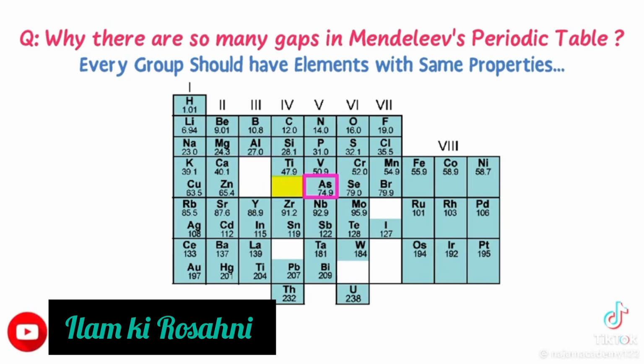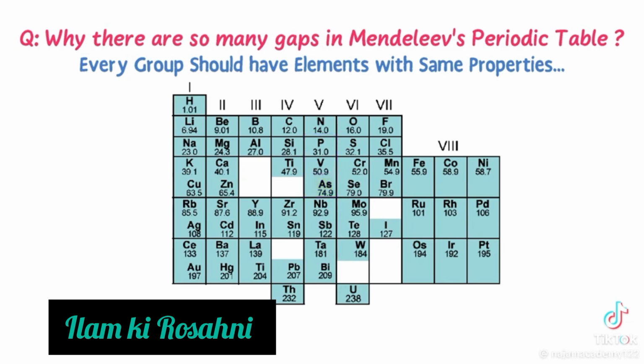Secondly, he wanted to place arsenic below titanium. But he observed that arsenic also has different properties than titanium. So he again left a gap. Finally, he placed arsenic below phosphorus and vanadium. He observed that arsenic has the same properties as phosphorus and vanadium have.